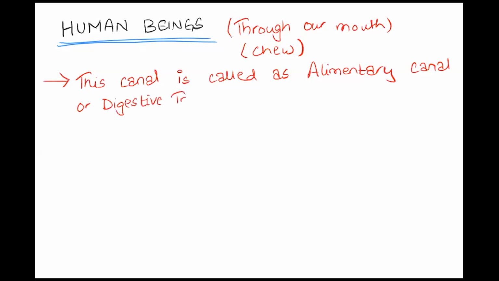So the canal through which the food passes during digestion is known as the alimentary canal or digestive tract.